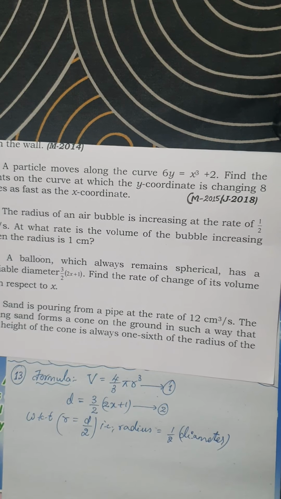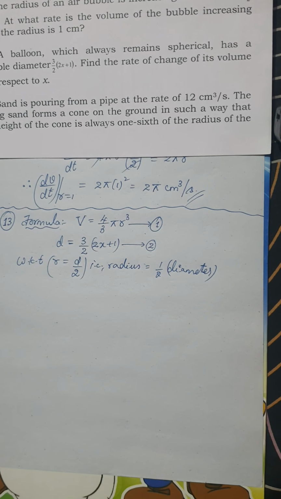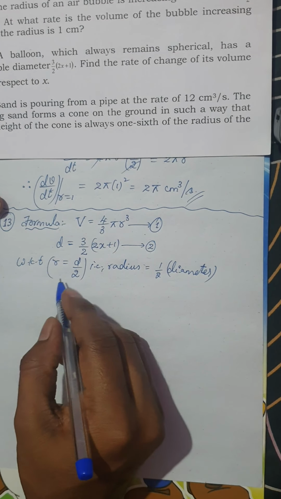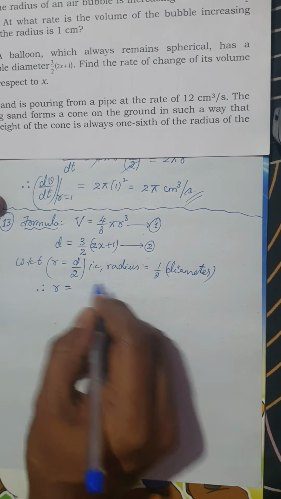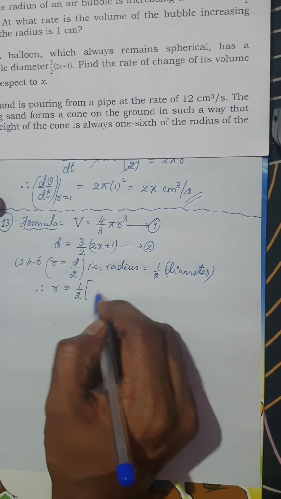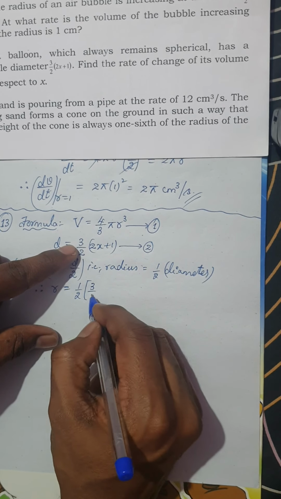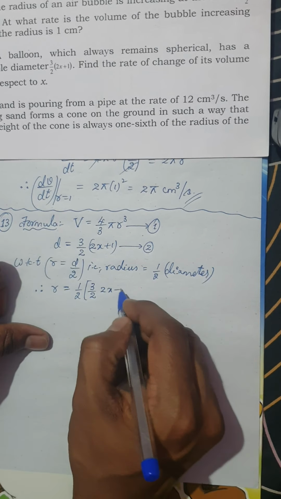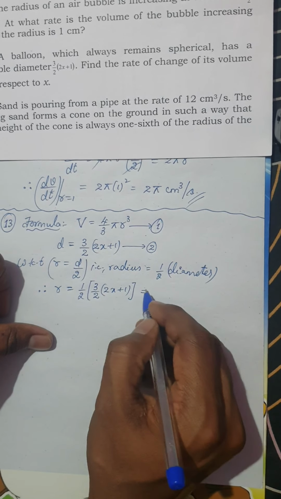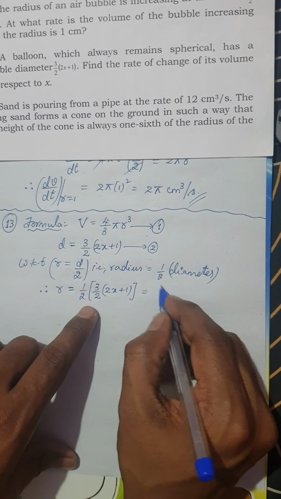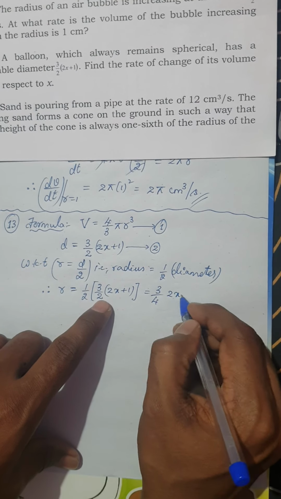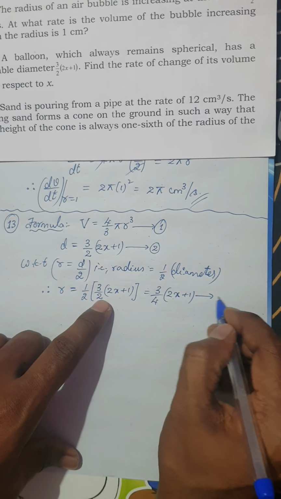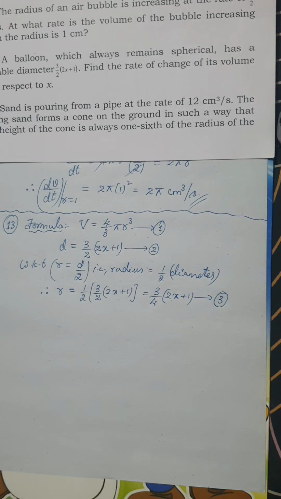So let me write equation 2 in terms of radius. Therefore r would be half of the diameter. What is the diameter? It is 3 by 2 times 2x plus 1. Multiplying, I am going to get 3 by 4 times 2x plus 1. So this will be my equation 3.